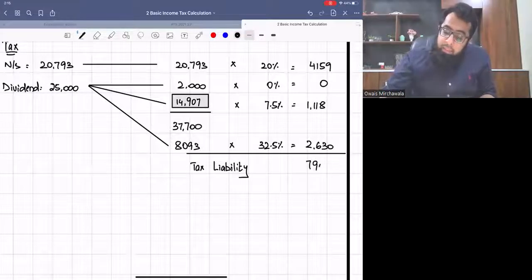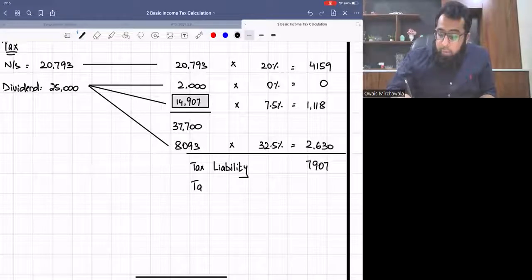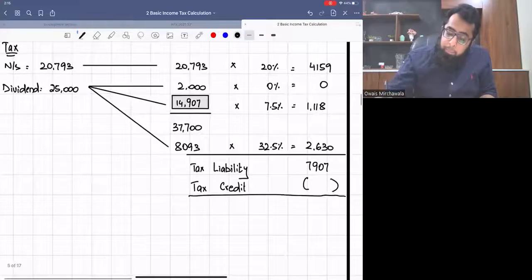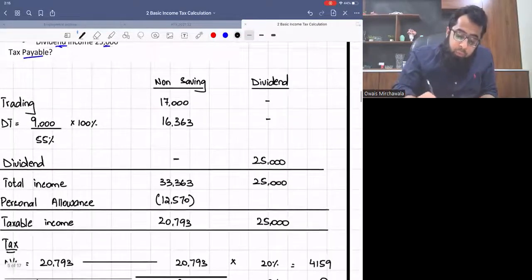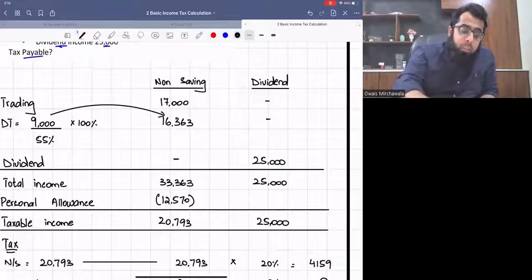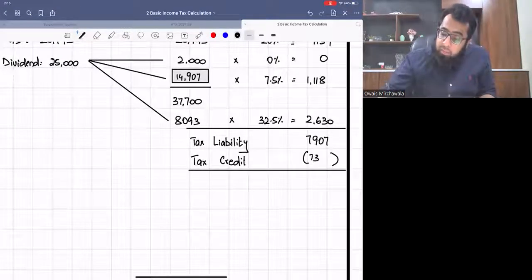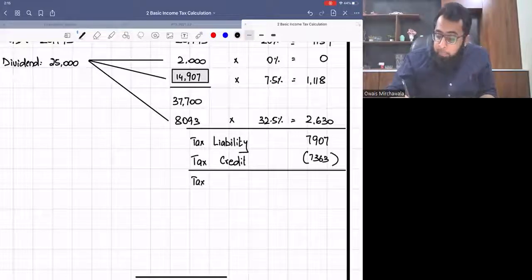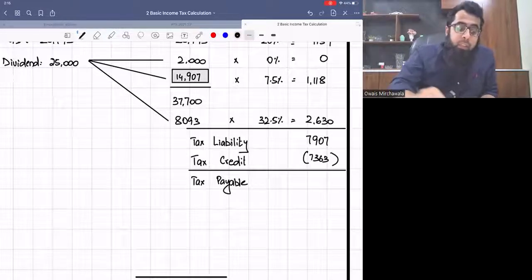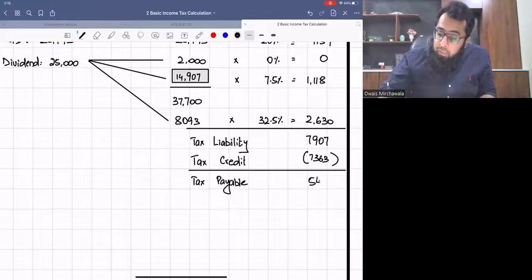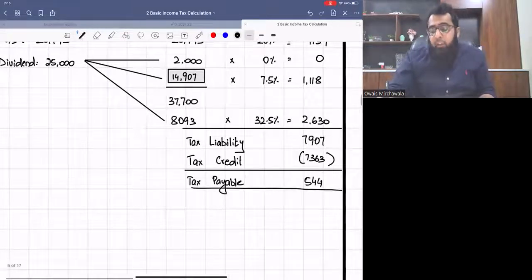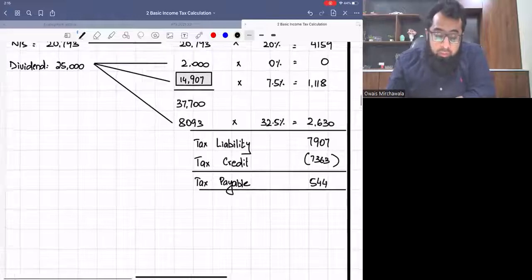So 7,907. What about the advance tax on the discretionary trust? The advance tax on the discretionary trust, which we grossed up, 16,363 minus 9,000. So that was 7,363. So this gives us the tax payable of how much? 7,907 minus 7,363. So it's 544. I will repeat it again. I want you all to listen to me very carefully.